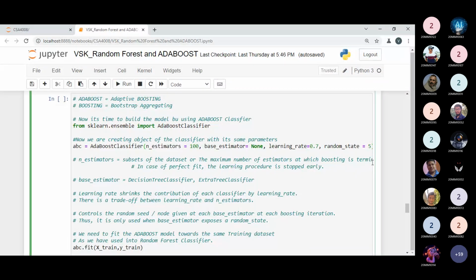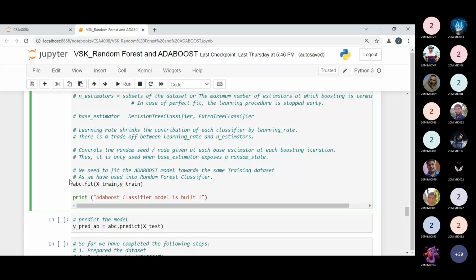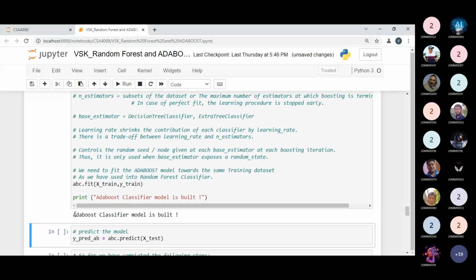I'm not changing anything, I'm just building the model by using the fit method. So now my model will be built, that is the AdaBoost classifier. Let me execute this code in front of you, and now you can easily see. Now I got my message that the AdaBoost classifier model is built.